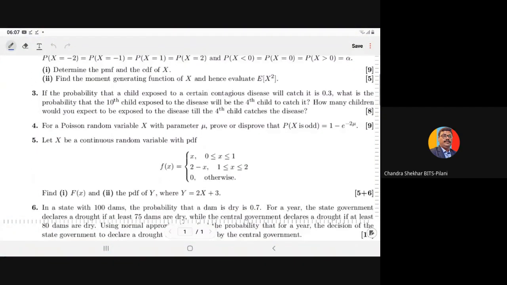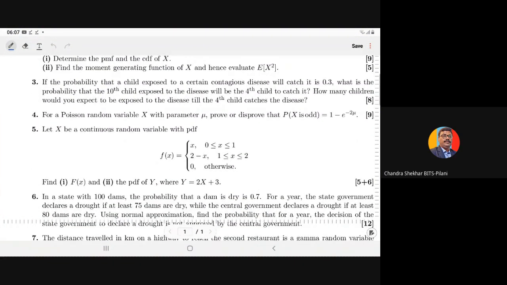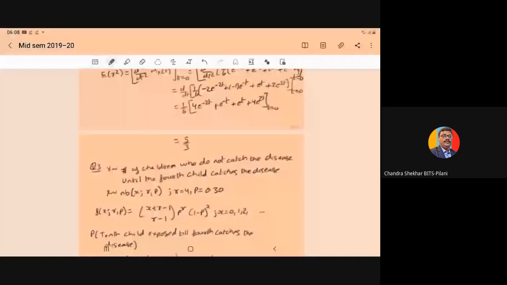Now let us move to the third question. If the probability that a child exposed to a certain contagious disease will catch it is 0.3, what is the probability that the 10th child exposed to the disease will be the fourth child to catch it? How many children would you expect to be exposed to the disease till the fourth child catches it? So this is a question of negative binomial.